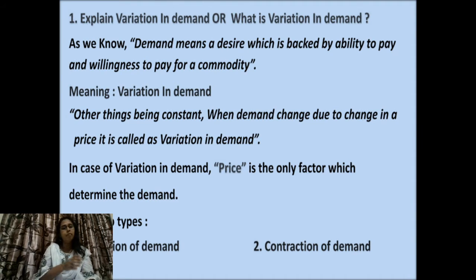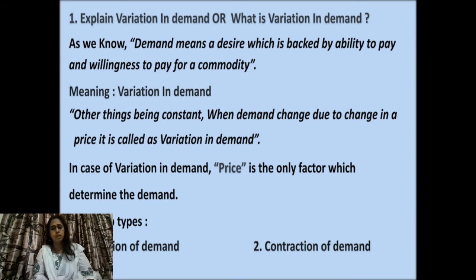So desire becomes demand only when you have ability to pay and willingness to pay. We have seen this in the basics part, the basic difference between demand and desire also. Now let's move on to our topic, that is variation in demand.